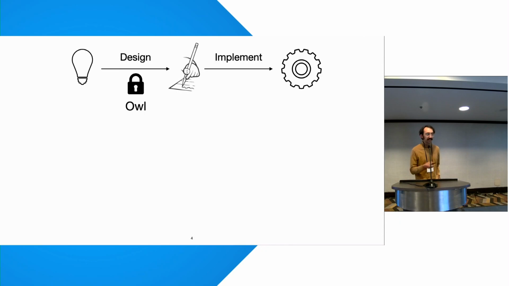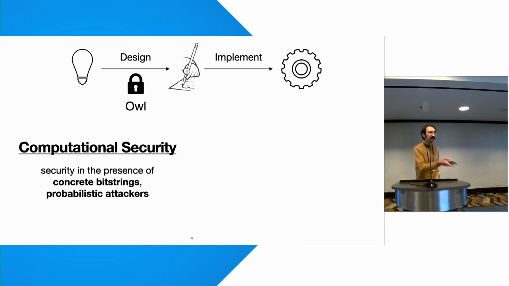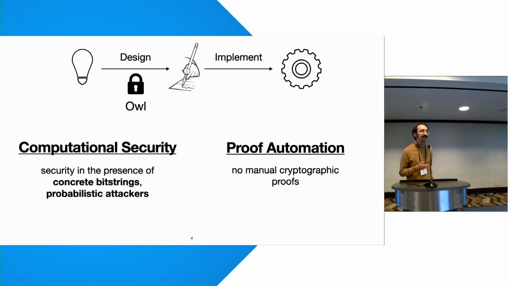To ensure that we get secure designs, we aim for computational security, or security in the presence of concrete cryptographic mechanisms over bit strings and against arbitrary probabilistic attackers. This is in contrast to the symbolic model, which axiomatizes the crypto for easier reasoning, but in our work, we focus on the computational model because it's what you ultimately want. Additionally, our work aims for a very high degree of proof automation. This constraint is directly motivated by how big security protocols can be and how tedious manual crypto proofs can be.